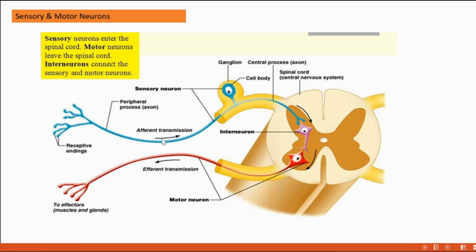The entire arrangement looks like an arc, so this arc is called a reflex arc. It functions in the form of an arc. Next is how the nerve impulse is generated and propagated. We can take that in the next class. With this we can finish today's class. Thank you.